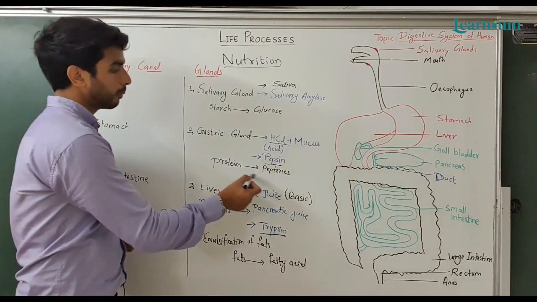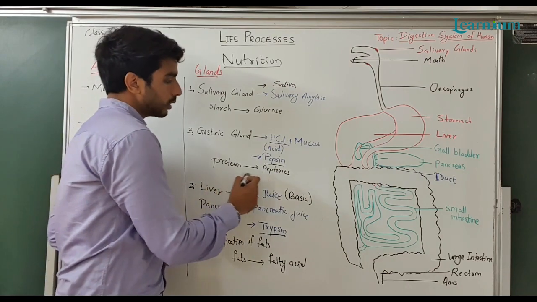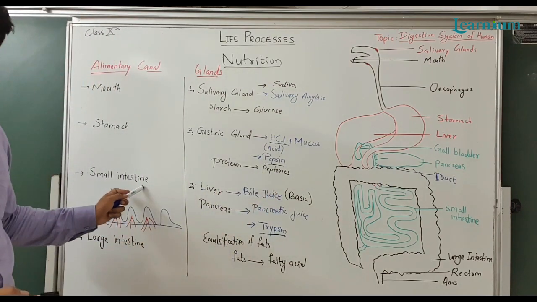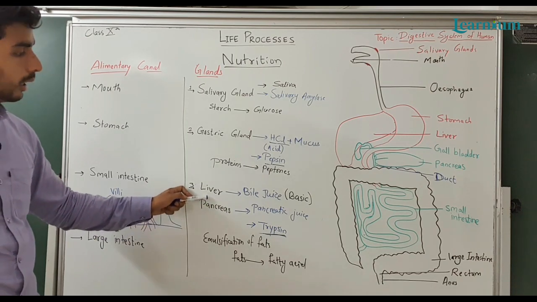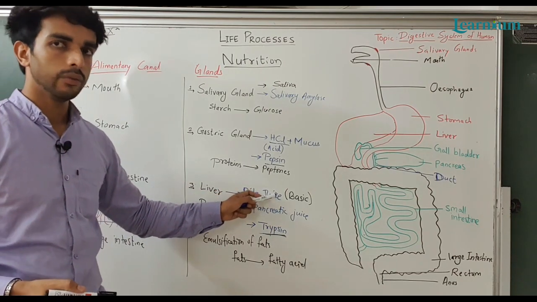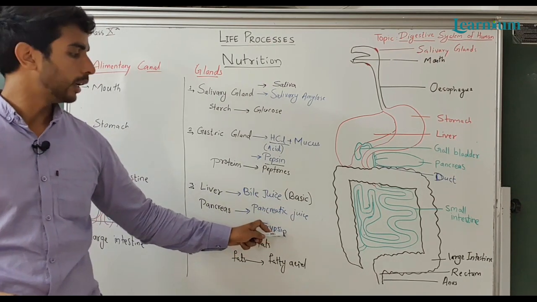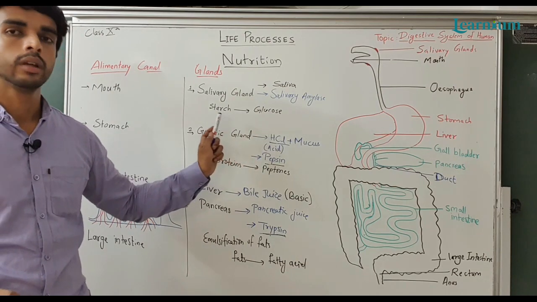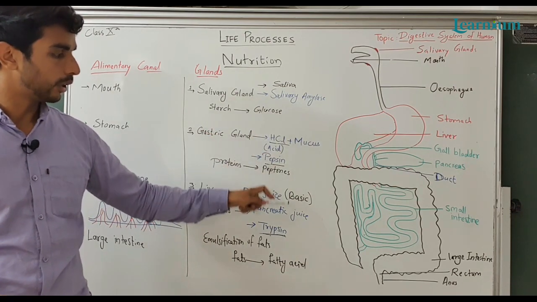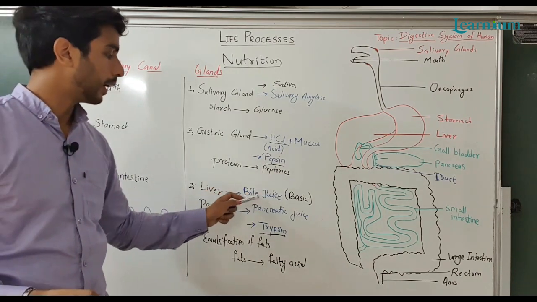Then second is the stomach, which has gastric glands associated with it and produces HCl plus mucus. HCl is acidic because pepsin requires an acidic medium to activate itself. Then it breaks down proteins into peptones. Then the small intestine's associated glands are the liver and pancreas. The liver produces bile juice which is basic, because trypsin activation requires a basic medium. The food coming from the stomach is acidic, so a basic medium is required, and it is provided by bile juice.